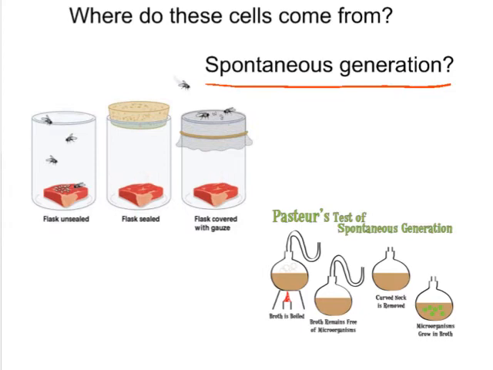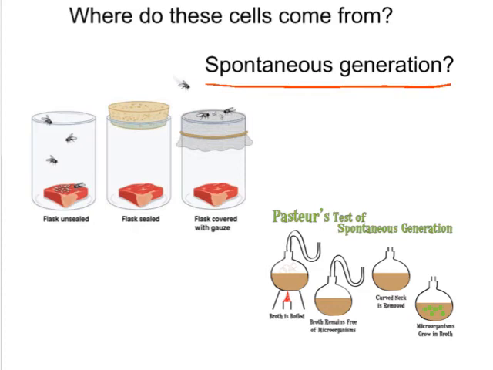People believed that somehow rotten meat could produce life. Here would be what they're seeing, and yet this meat did not produce life, and neither did this meat. The life was produced up here, that the maggots were coming from the flies. But that really didn't convince people. They still thought, well, maybe there's not enough air. The ether or the air perhaps is what's giving life and making the maggots.